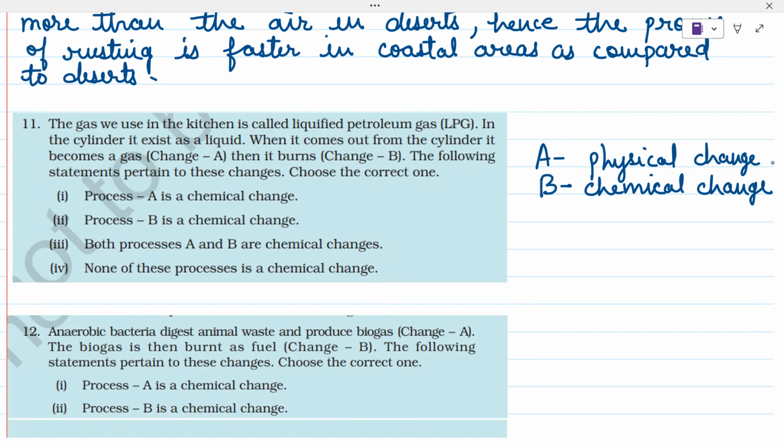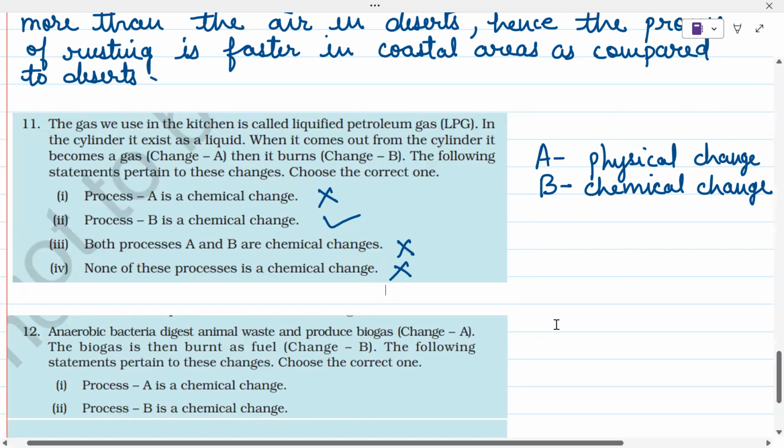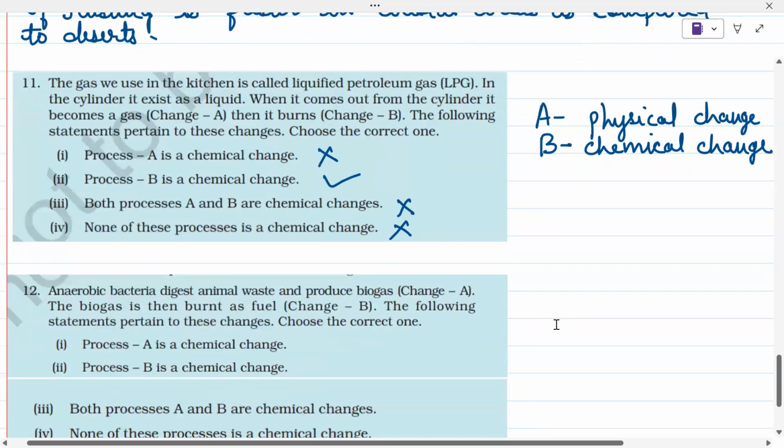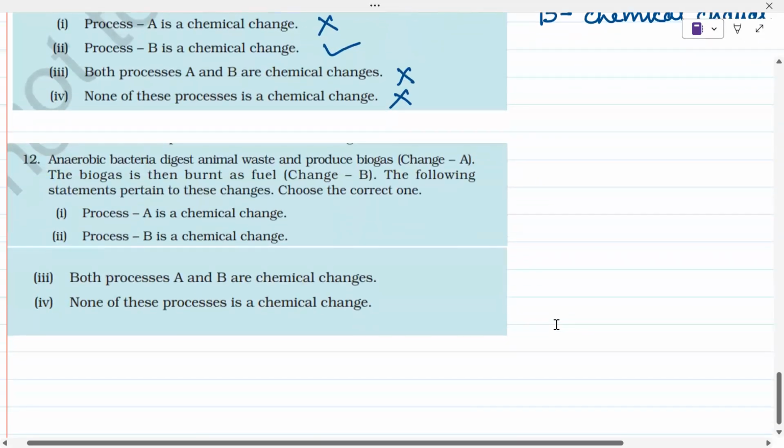So now let's see which one is the correct one. Process A is a chemical change. No, this is wrong. Process B is a chemical change. Right. Both processes A and B are chemical changes. Wrong. None of these processes is a chemical change. Wrong. So statement 2, that is process B is a chemical change, is the correct statement. Next question.